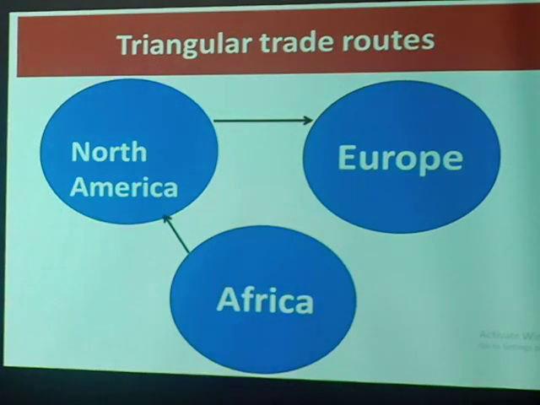Look at another arrow, another route. I want to see the route again. That route is from Africa to Europe. That route from Africa to Europe was taking raw materials such as gold, such as timber, such as ivory. So the similarity between this route that I'm indicating as route 3 and that route that I'm indicating as route 2, the similarity is those routes were taking raw materials to Europe. Raw materials to Europe.